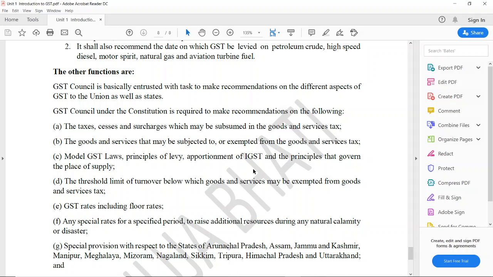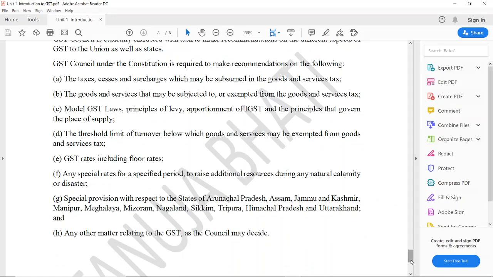Model GST laws, principles of levy, and apportionment, how the IGST has to be apportioned, can be recommended by the Council. The threshold limit of turnover in respect of goods and services can be recommended. GST rates, and any special rate and special provision with respect to Arunachal Pradesh, Mizoram, Manipur, all northeastern states, can be decided by the GST Council.